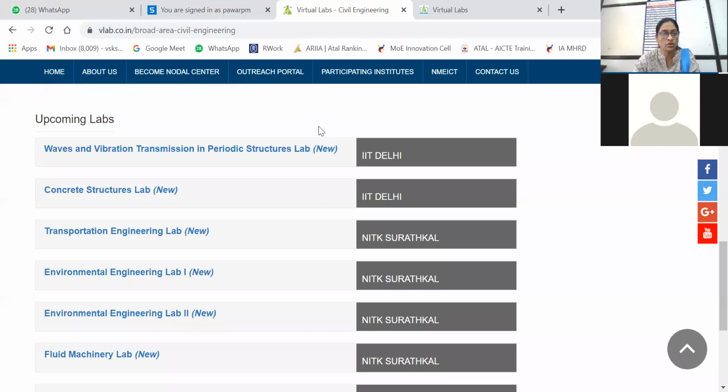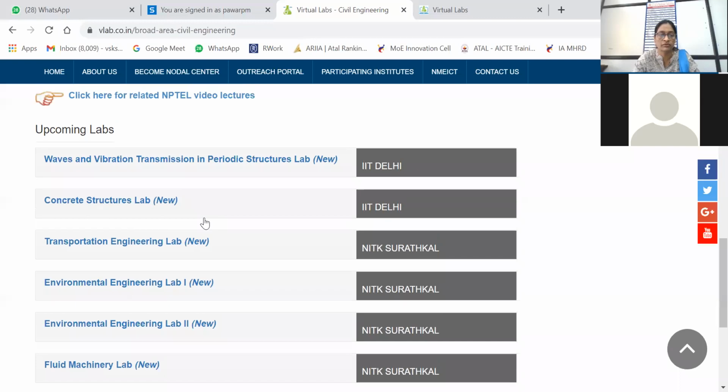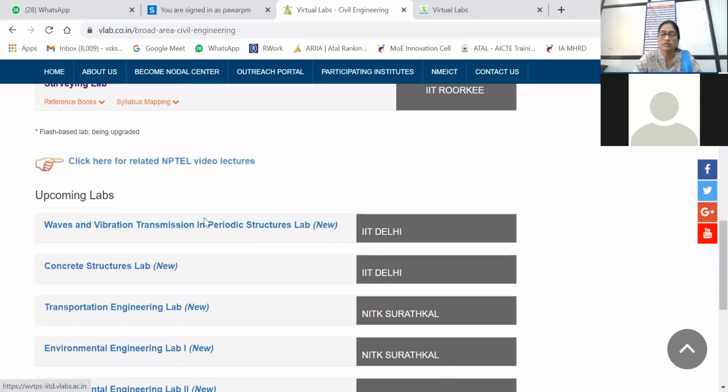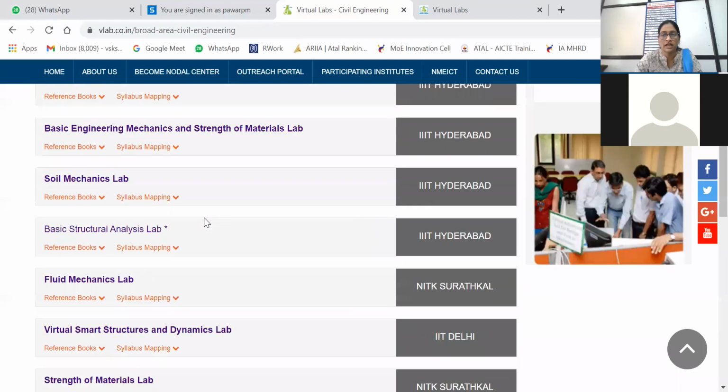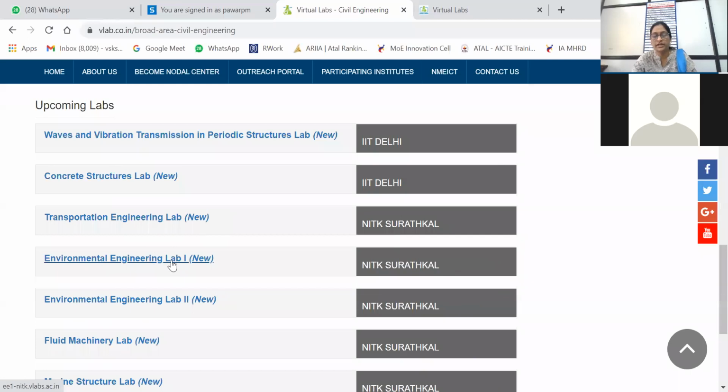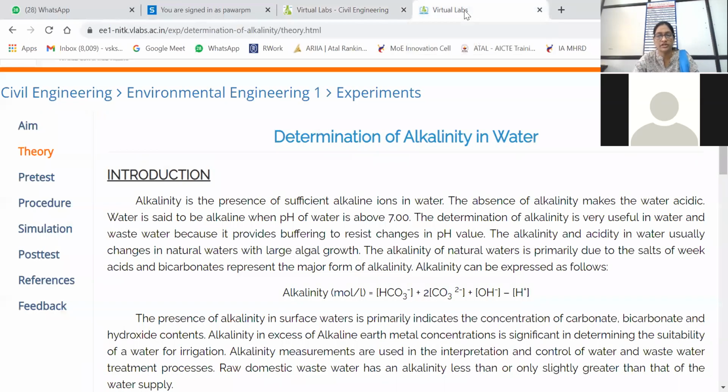So here I have shown to you how to go to the virtual lab. Whatever lab you want, you can search through Google, with the steps shown earlier. Now we are studying environmental engineering 1, so I have opened that laboratory. Here you can see there are a number of experiments.